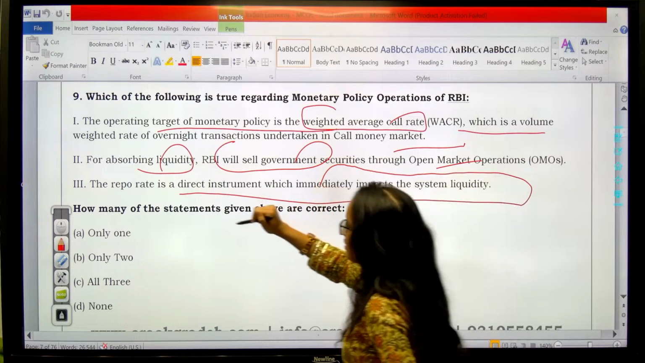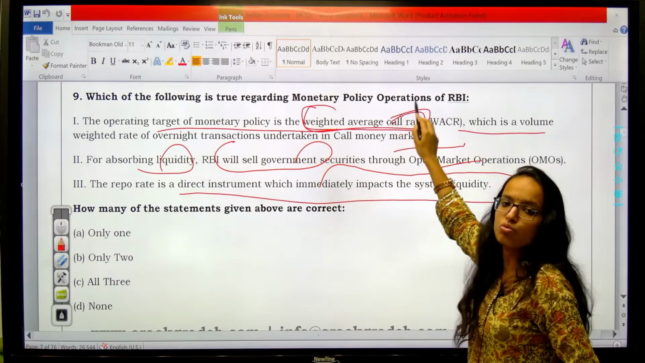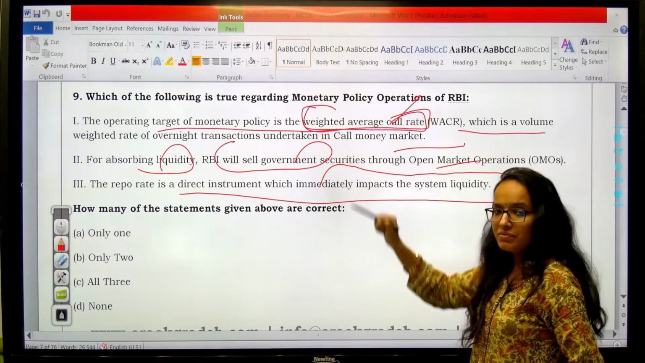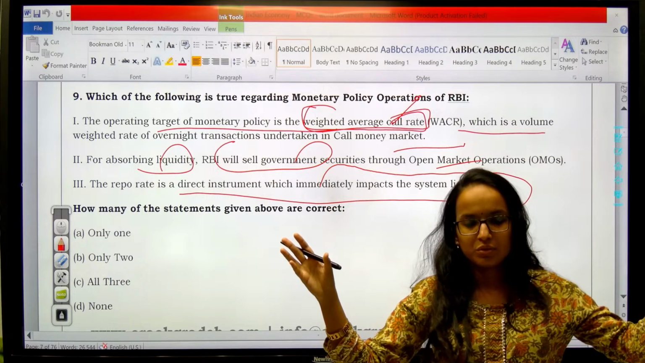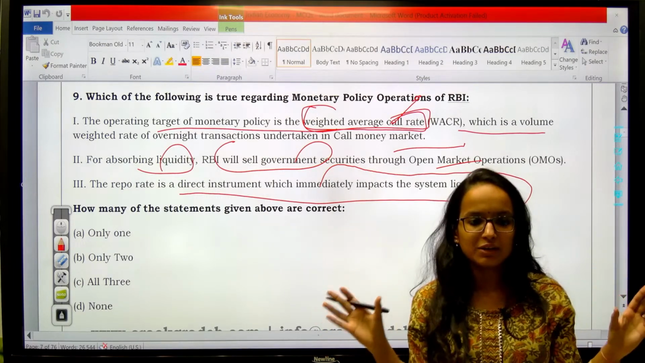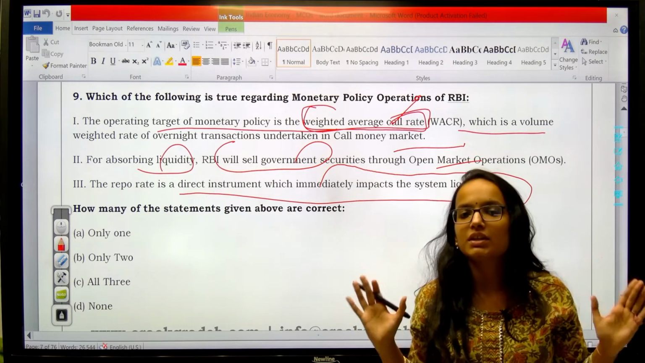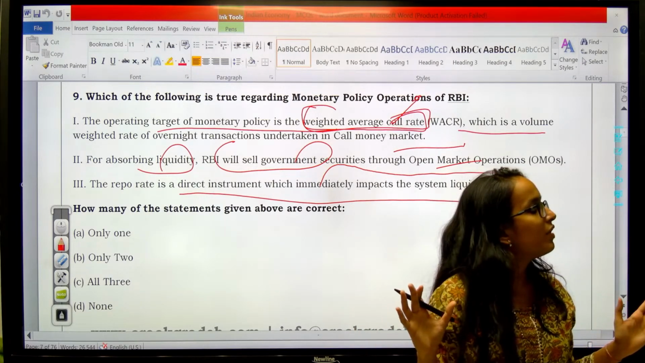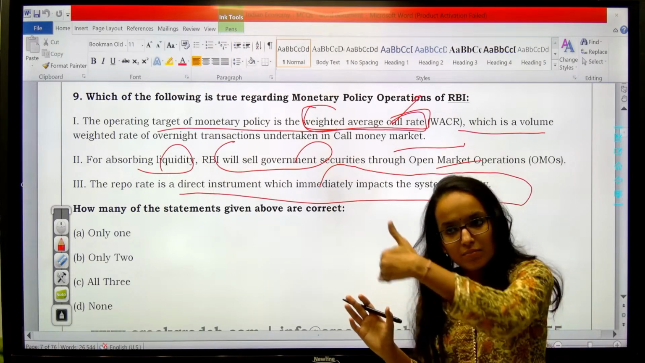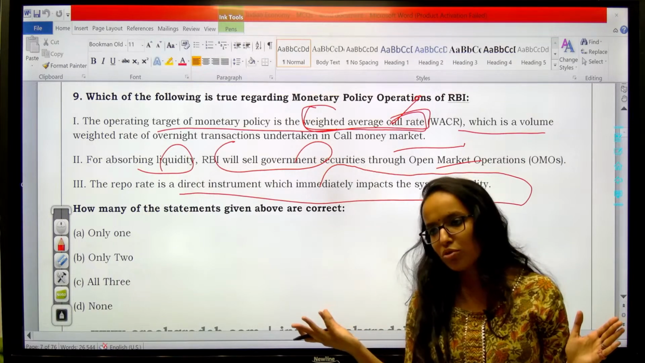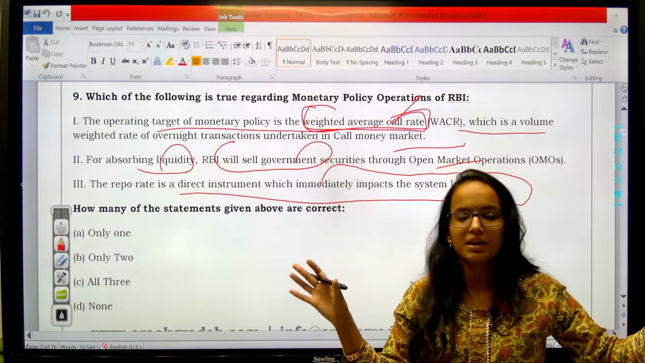Right? Tell me the answers. So, if you see this statement, the operating target of monetary policy is the weighted average call rate. It is true. What is the weighted average call rate? I have told you that we have broadly two types of markets, money market and capital market. Try to understand it like this. Money market, all those transactions for less than 1 year. Right? Capital market, maturity period more than 1 year, transactions for more than 1 year. So this is the basic distinction between money market and capital market.